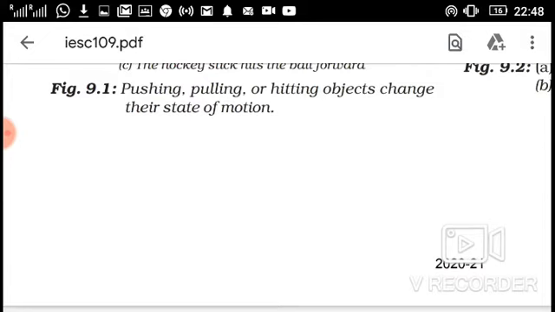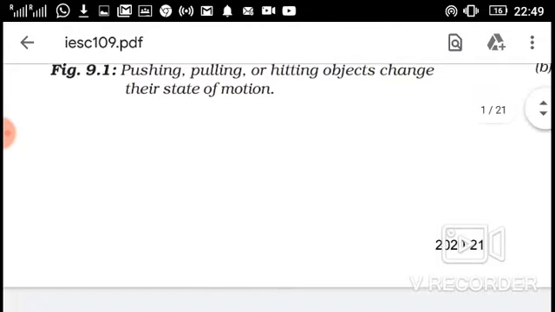We cannot see force, we cannot taste or feel it, but we can see or feel the effect of force. We can stop a moving object, change the direction, move the object, bring the object in motion, change its size, shape, and rotate the object. These are all the effects of force.